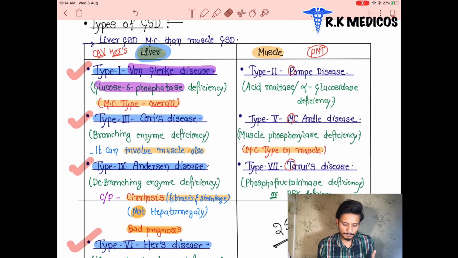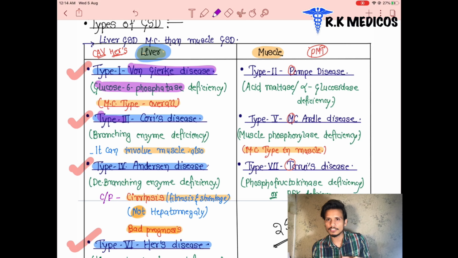Next we can say there is type 3 glycogen storage disorder. This also happens in the liver, that is Cori's disease. The enzyme deficient is the branching enzyme. What is it? We will discuss it later. After this we are going to discuss these diseases one by one. Now we are taking them in a tabular form.